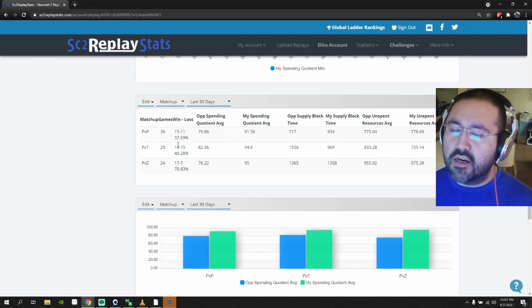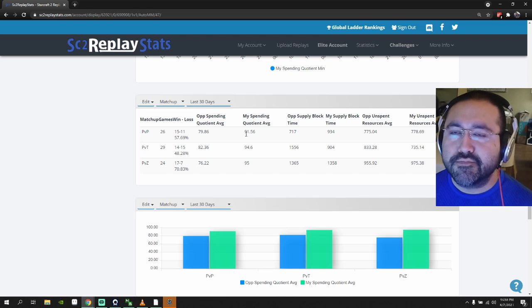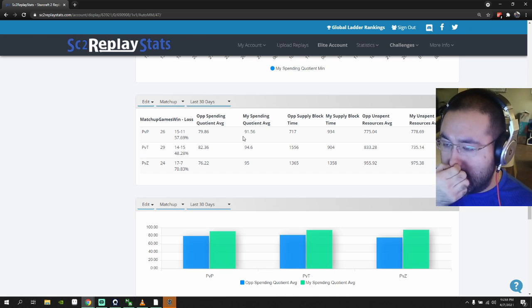And then these are charts broken down by different matchups. So matchup, PvP, 26 games. Out of those 26 games, 15 were won, 11 were lost. That gives me a 0.69 KD, win-loss ratio. And then this is something I like to look at also. Opponent spending quotient average, 79. And here's my spending quotient average. So I just want mine to be higher. That's really all I'm looking for. I just want mine to be higher.